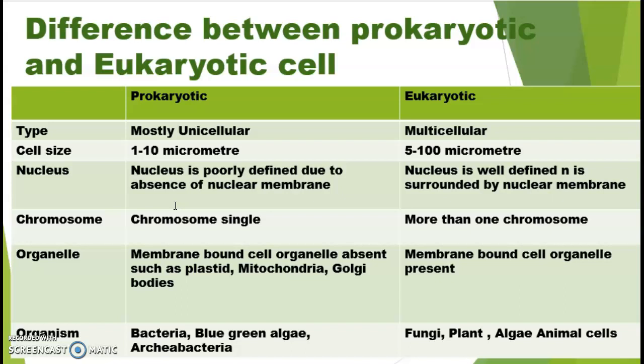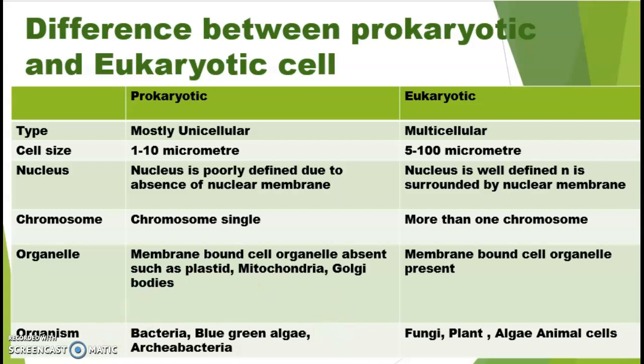That's why we call it nucleoid region in prokaryotic cell, and in eukaryote it is well defined. Chromosome is single, and more than one in eukaryotic cell. Now, membrane bound organelles are all absent in the prokaryotic cell, while they are present in the eukaryotic cell.